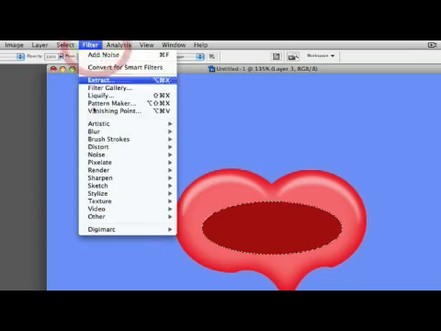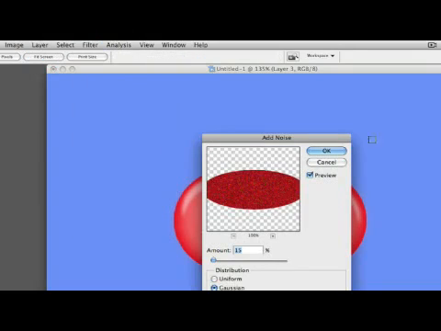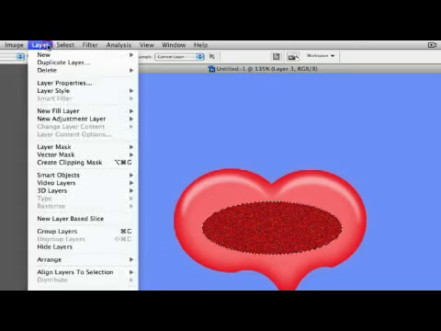Now let's add a little bit of noise in here. Let's go down here to noise. Let's just add some noise like so. Let's key that into 12. There we go, just a little bit, not too much. There we go.